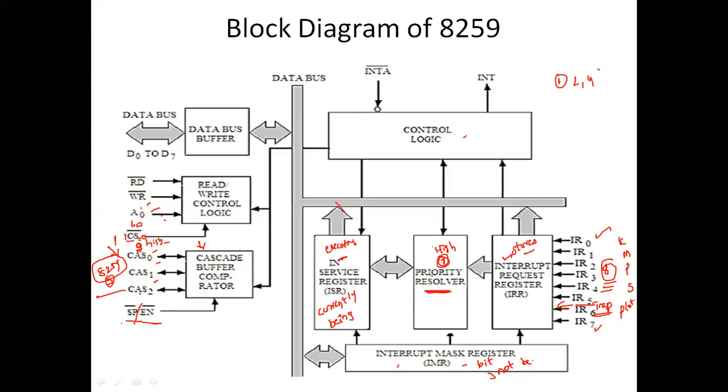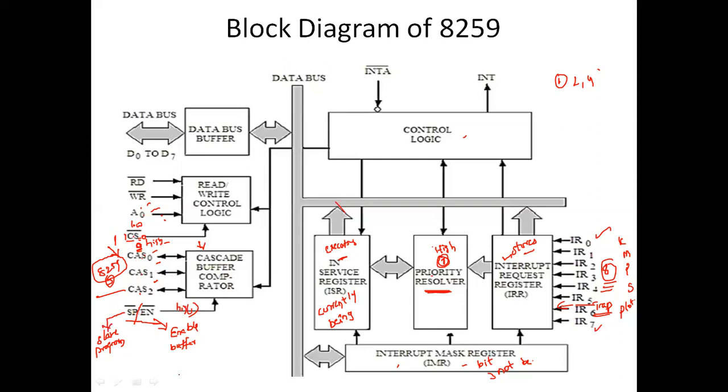Fine. And next, here you can see the SP bar by EN bar. SP means slave program. EN means enable buffer. When this pin is set to high, in the sense if it is set to 1, it acts in slave mode. It acts as a slave mode.